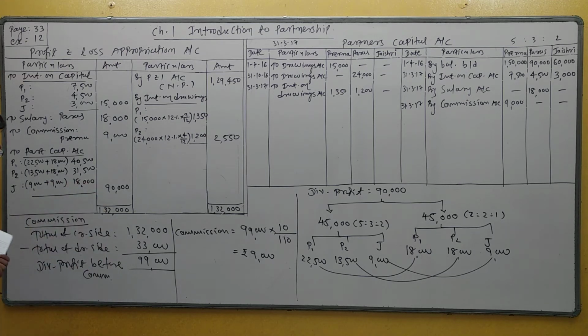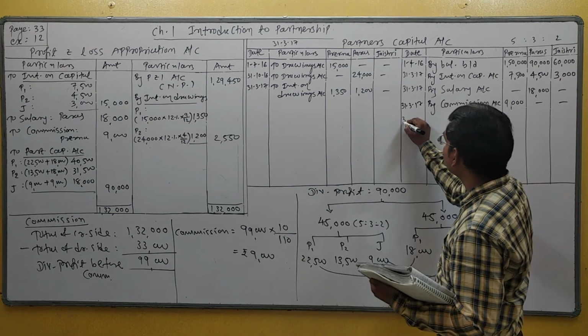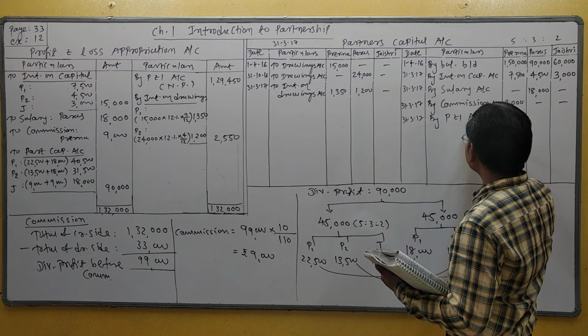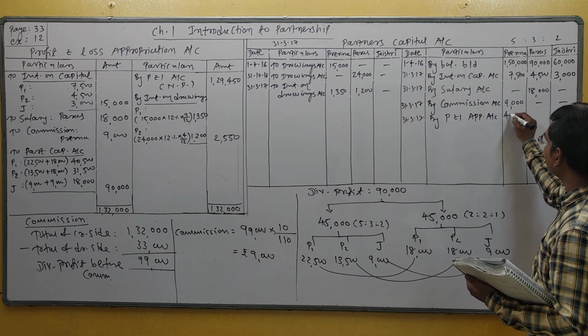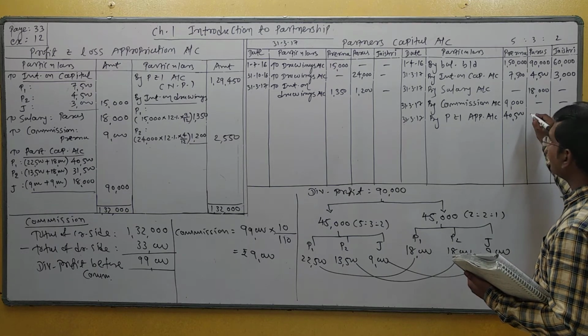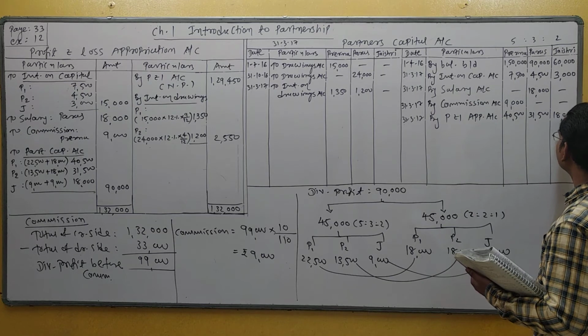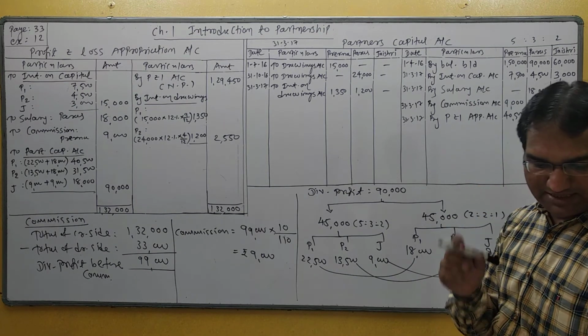So this is divisible profit. Divisible profit will be transferred to partner capital account. So in partner capital account, credit side, 31st March 17, by P&L appropriation account: 40,500, 31,500 and 18,000.